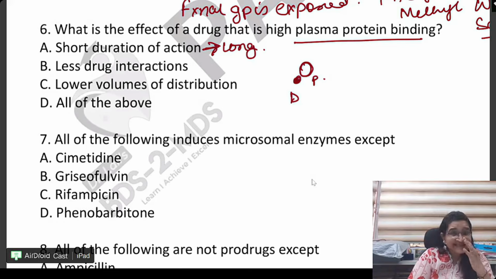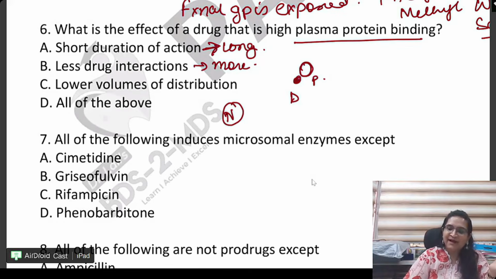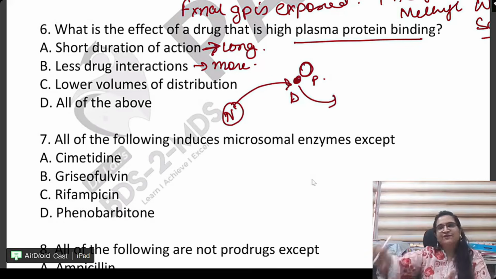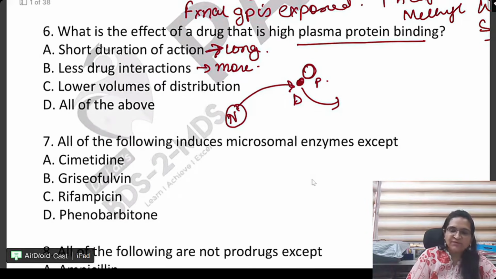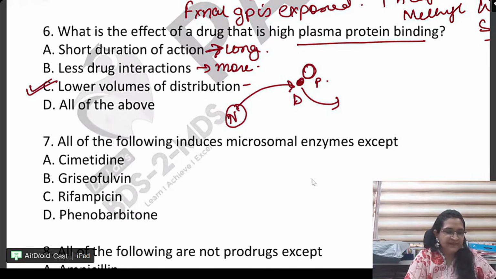Less drug interactions? No, there are more drug interactions. Why? Because another new drug will come, it will displace it from its site, and drug interactions can be more, right? And lower volume of distribution, yes, this is true.